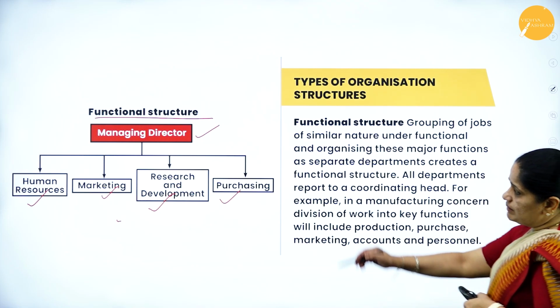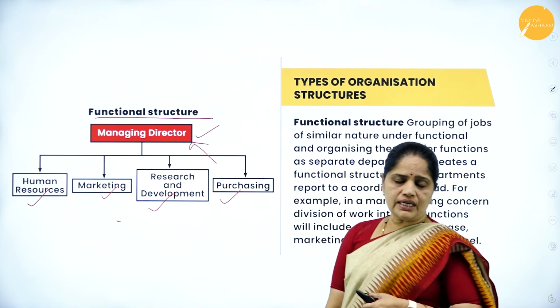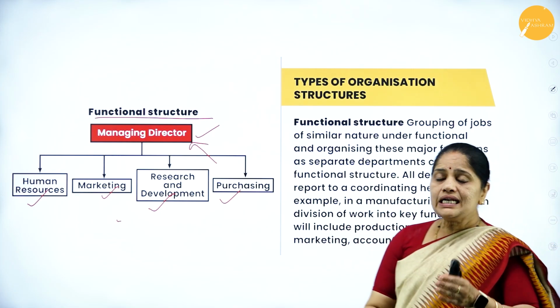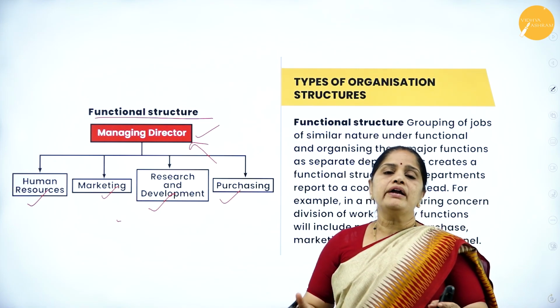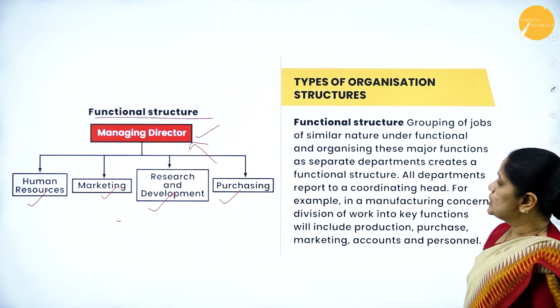All the departmental heads will be answerable to the managing director of the company. Such an organization, which is departmentalized based on the functions, we call the functional structure.